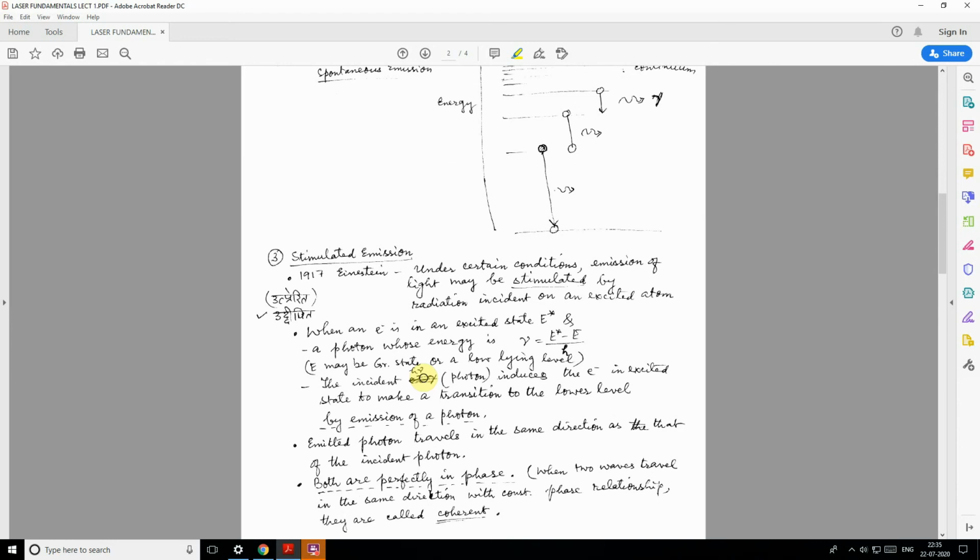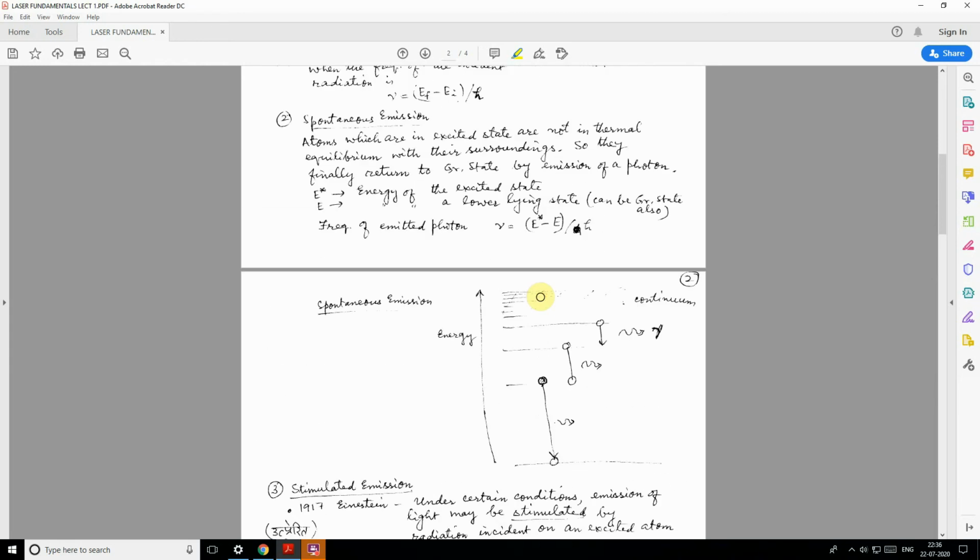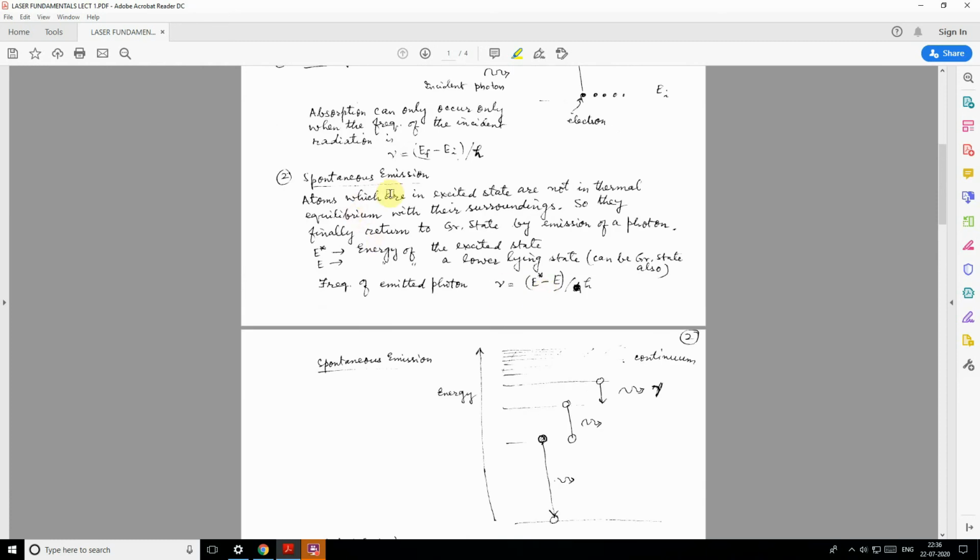Now there is also one other phenomenon which is called stimulated emission, and it was found in 1917 by the great scientist Einstein. Einstein says under certain conditions emission of light may be stimulated by radiation incident on an excited atom. Up till then it was realized that only spontaneous emission can take place.